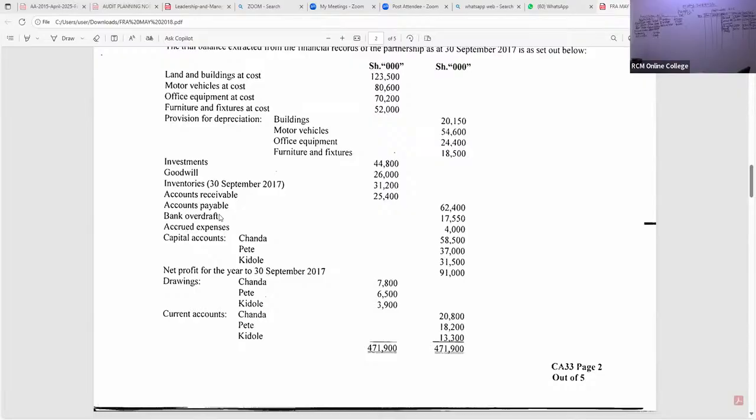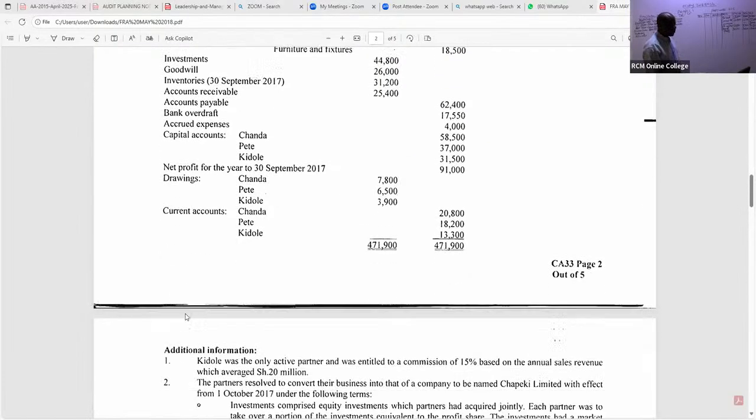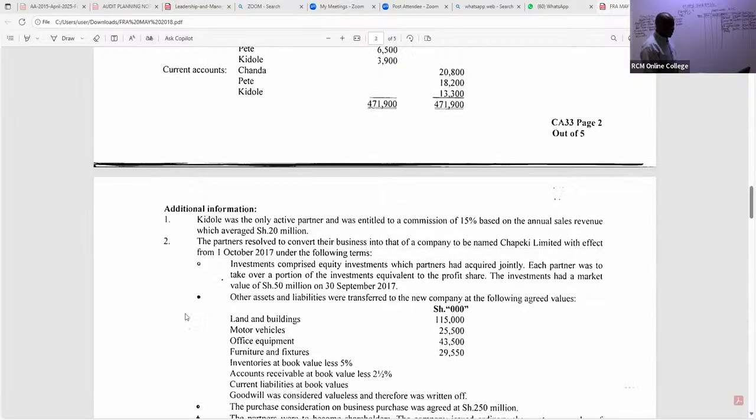Now, ladies and gentlemen, let's read this question very, very well. You can see we have been able to capture most of this. The capital accounts we have handled, you tick. Net profit for the year we have handled, you tick. Drawings, I'll handle right here very quickly. Current accounts, you have to tick this. Very good. Now, look at note number 1, we have already handled this, because we got some figure there.